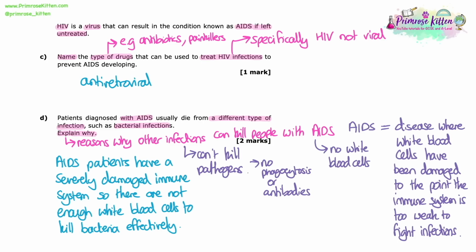So AIDS patients have a severely damaged immune system, so there are not enough white blood cells to kill bacteria effectively. And there's variations on this in the mark schemes that you can use, but as long as you've got that idea of having a damaged immune system, having no immune system, not having enough white blood cells, and then therefore the bacteria cannot be killed, or pathogens can't be killed effectively, as they usually would.